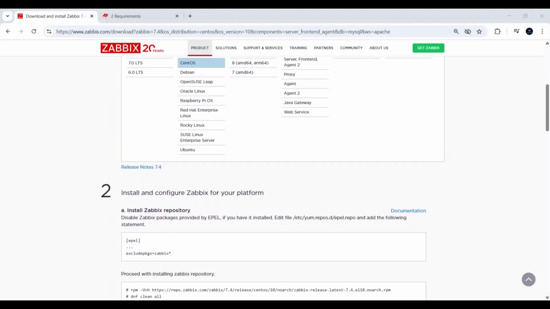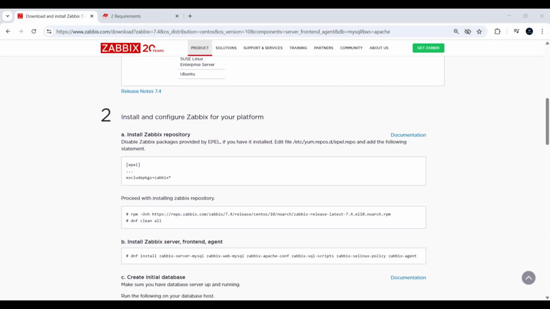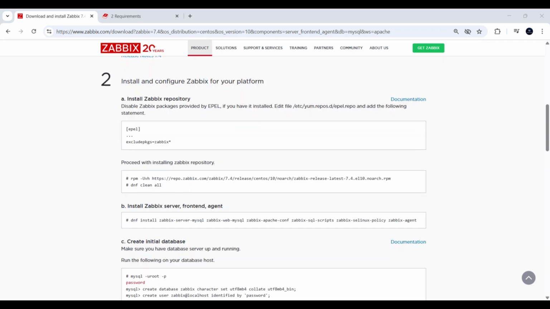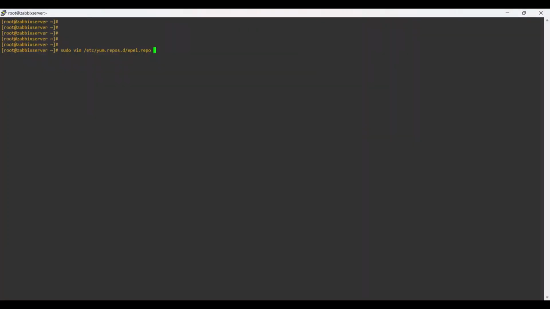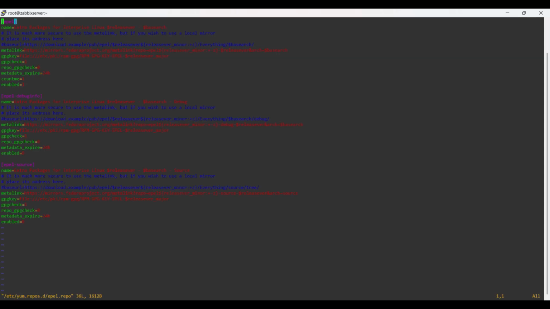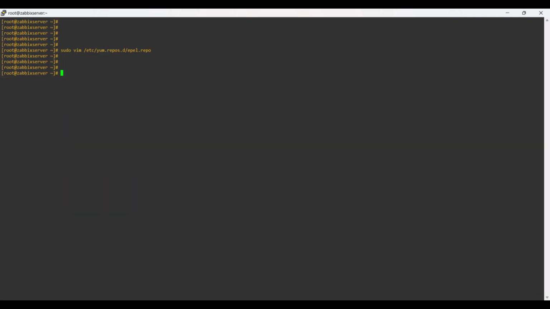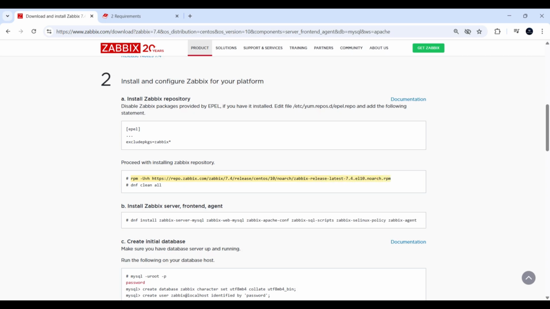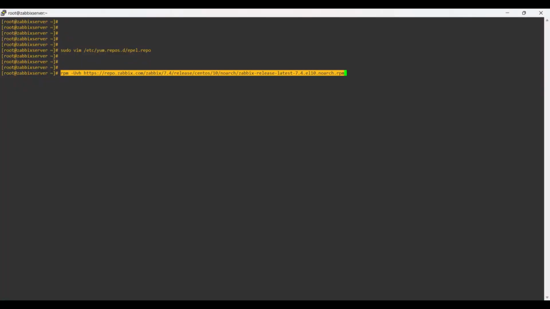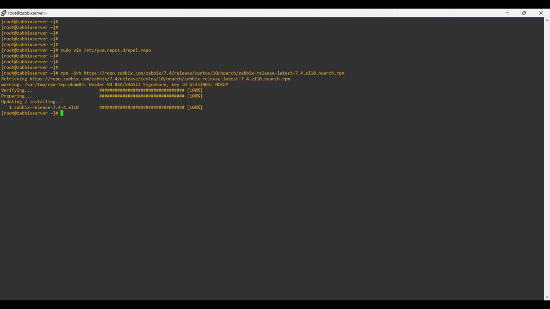On the website now, scroll down, you can get installation steps on step 2. Firstly, disable Zabbix packages provided by the EPEL repository by editing the repo file. Location and how to disable is shown on the screen. Next step, download the RPM file from the official Zabbix repository using the link provided on the official website. Now, you can see the files are downloaded.